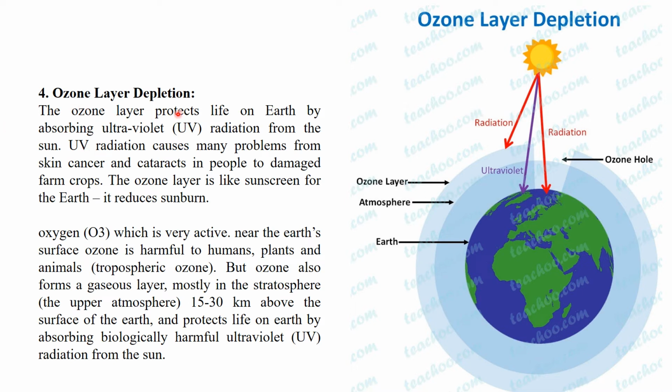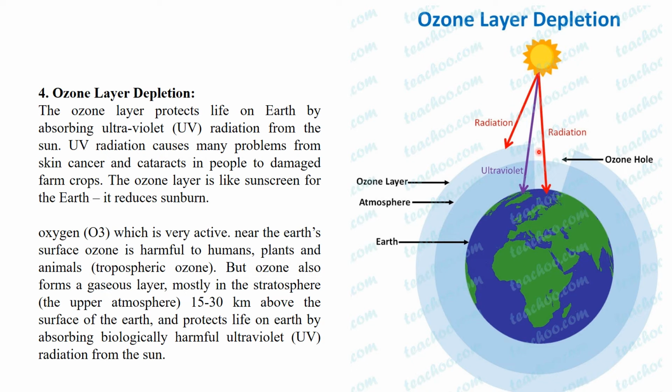See, the ozone layer protects life on the earth by absorbing the ultraviolet, that is UV, radiations from the sun. UV radiations cause many problems, from skin cancer and cataracts in people to damage to farm crops. The ozone layer is like sunscreen for the earth and it reduces sunburn. But what happens is, due to consumption of more fuel and generation of greenhouse gases and global warming, this layer of ozone is depleted due to the amount of heat generated.